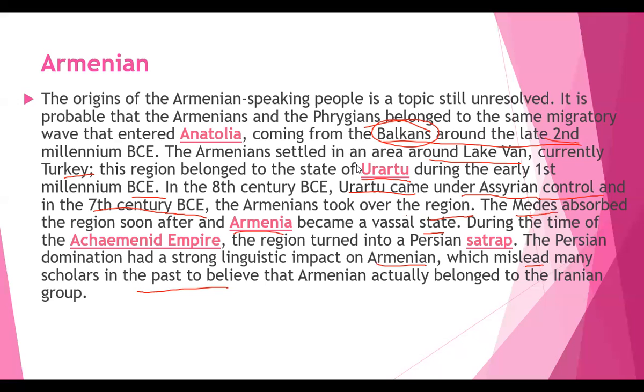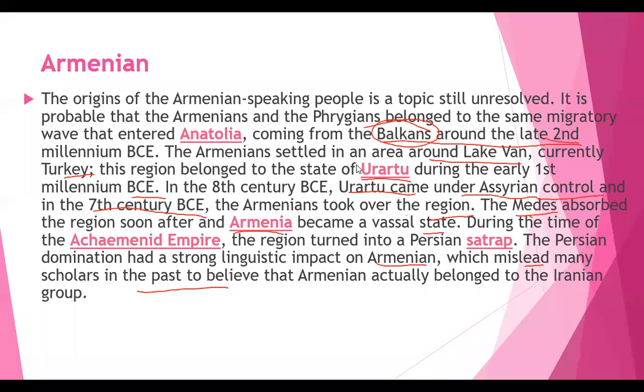This region belonged to the state of Urartu. So to which state does it belong? Urartu. Such a way it has happened. And then later it was occupied by the Achaemenid Empire. Then their dominance started, isn't it? And their rule spread over there. So these are all the things which made scholars believe that Armenian actually belongs to the Iranian group. Alright, this is all about Armenian.